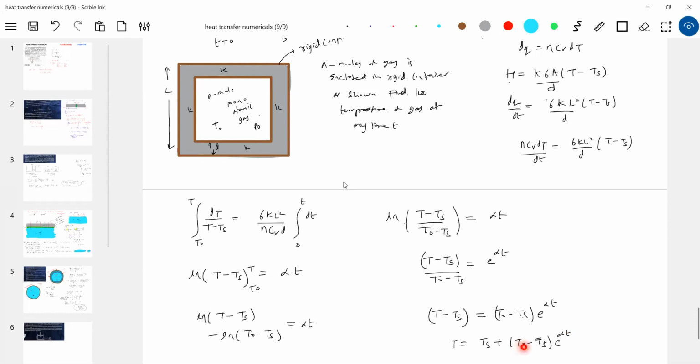Okay, T naught, no problem. Put T equal to infinity. E to the power of infinity will be infinity. Then the temperature of the gas is infinity. There's some problem with the mathematics, no? Anybody, can you suggest?